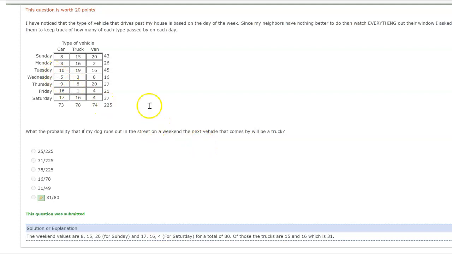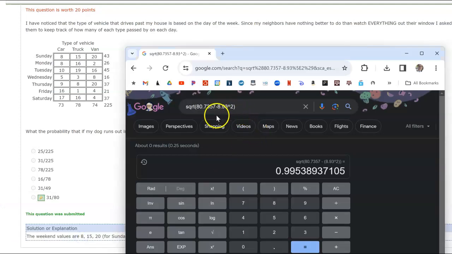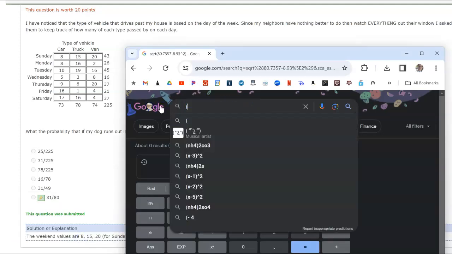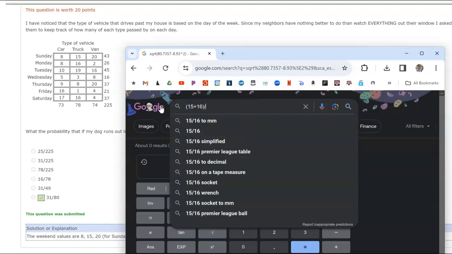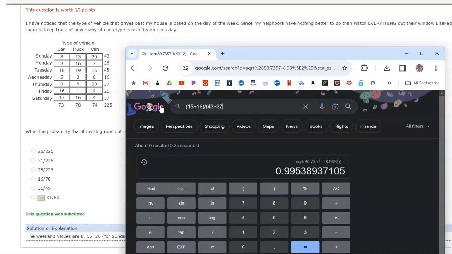So, on a weekend, these are the only two rows. The rest of my table I can just delete. What's the probability the next vehicle will be a truck? If I only have these two rows, then it's only 15 and 16 in my numerator. So numerator 15 and 16, divided by what's my new total? Sunday had 43 data points. Saturday had 37 data points.